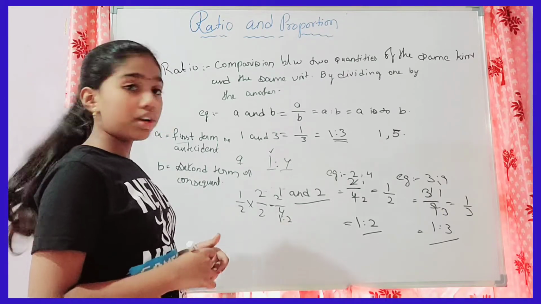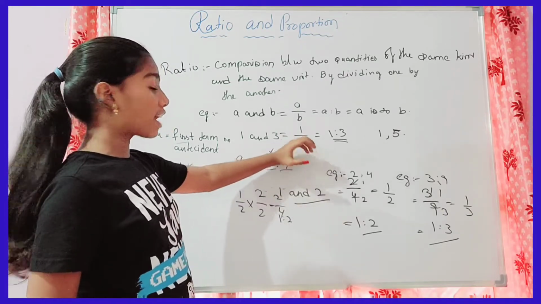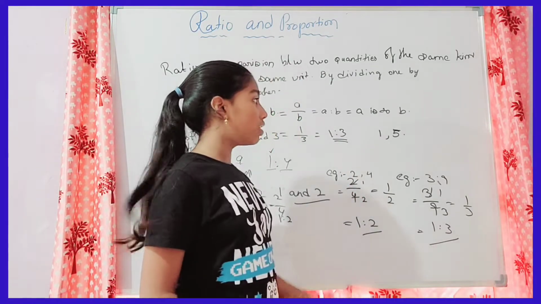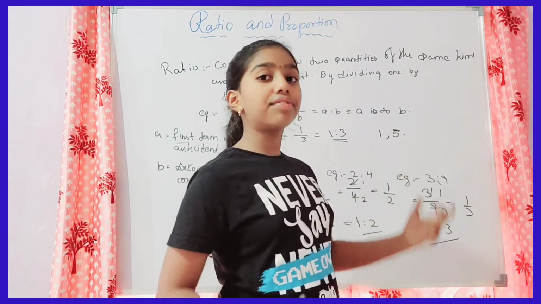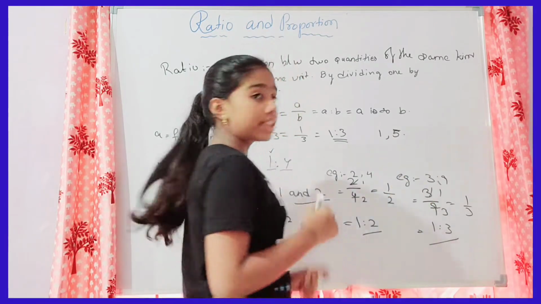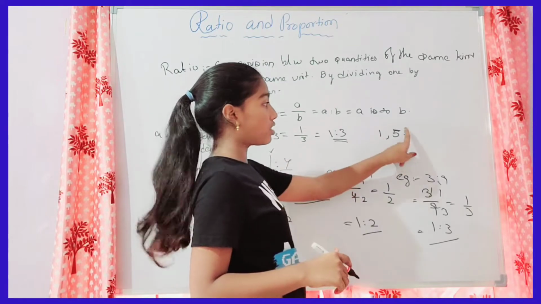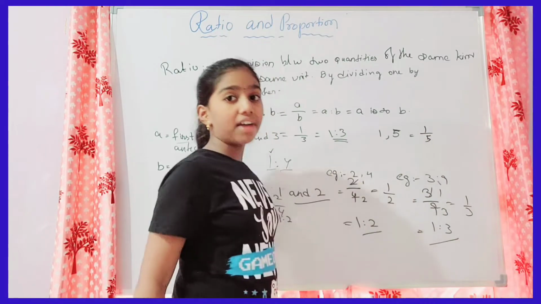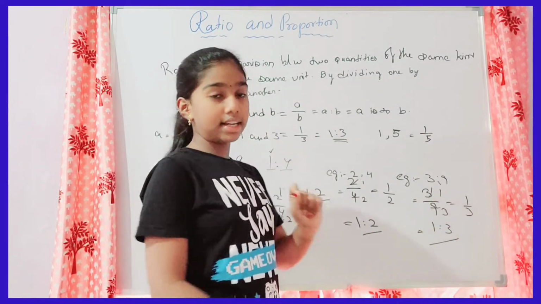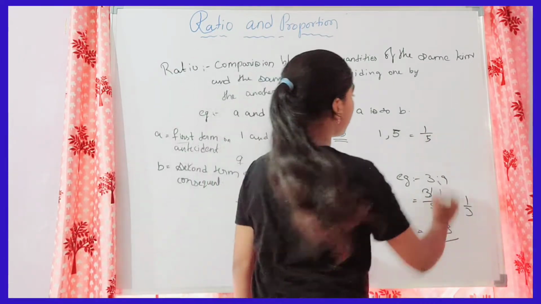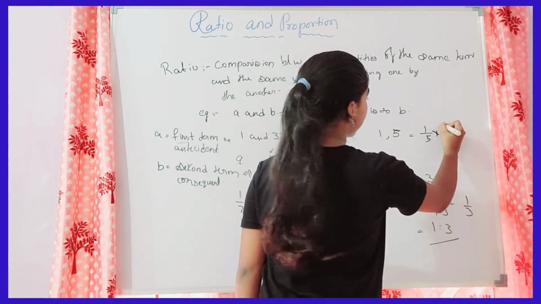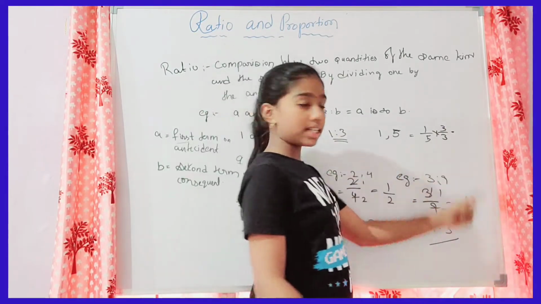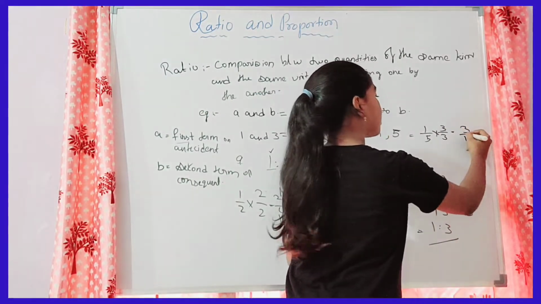I have already told you that a fraction is equal to a ratio. So here I want the equivalent ratio of 1:5. We can change it into a fraction, that is 1 by 5. If I multiply the numerator and denominator by the same number, I am taking 3. 3 ones is 3 and 5 threes is 15.